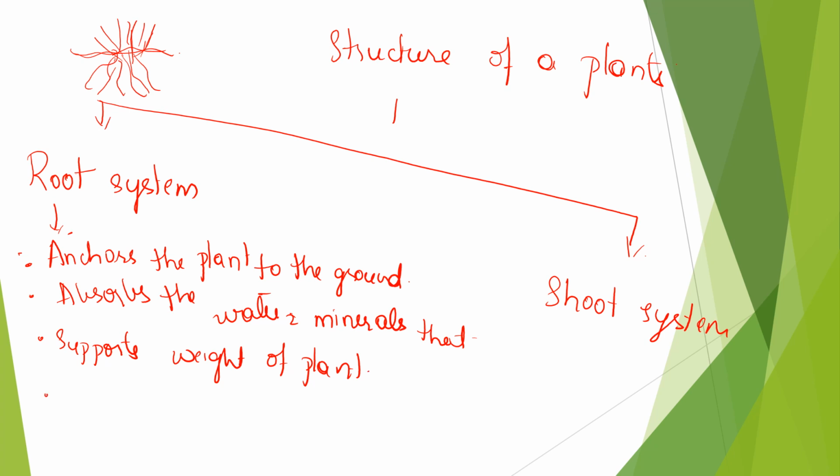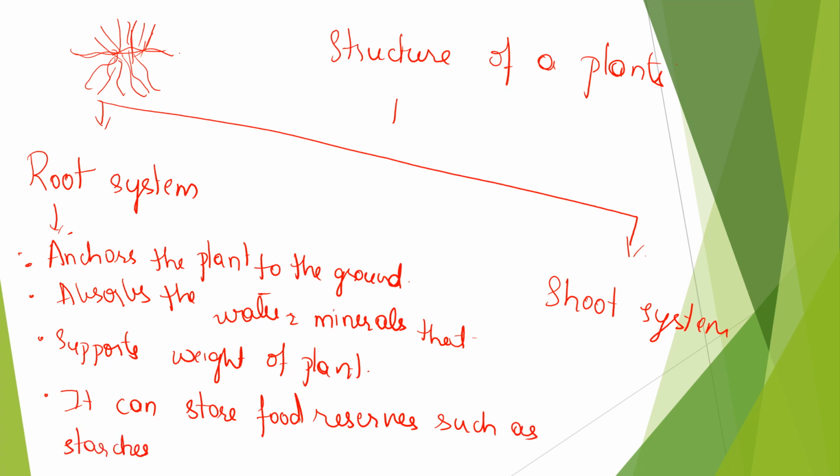And what else can it do? It can store food reserves, right? Food reserves such as what? Such as starches and sugar, right? And when will these be used? In times of crisis. So a root does these many things.